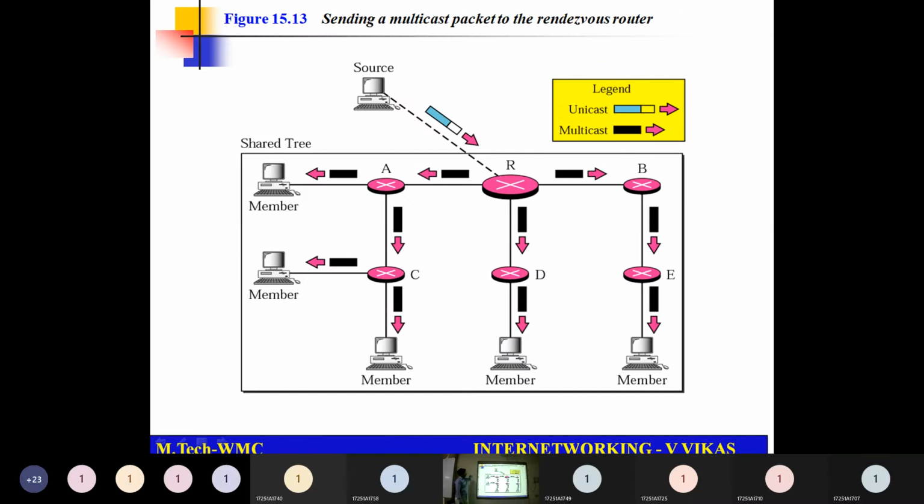Then you can see here that I have come to know who is interested in this particular thing. So the sender who wants to do multicast communication will send a unicast message to this particular core router, and the core router will be sending multicast packets on all links. As you can see, the unicast packet is represented in color and the multicast packet is represented in black.